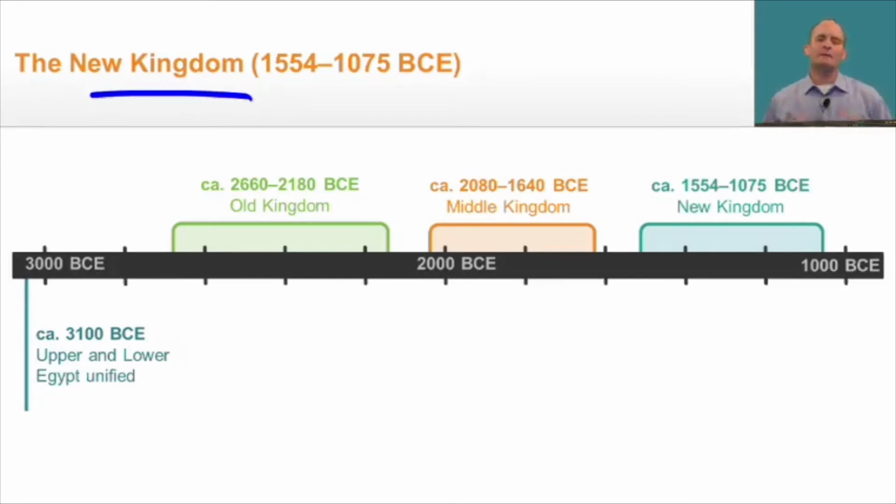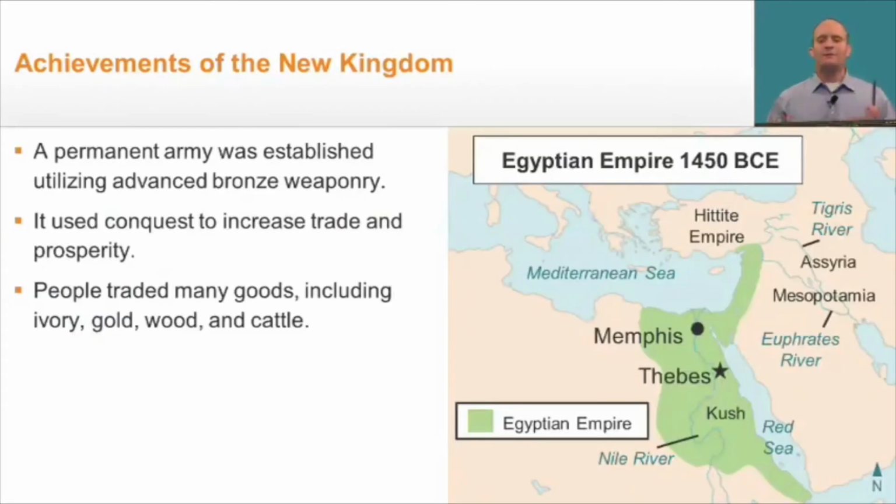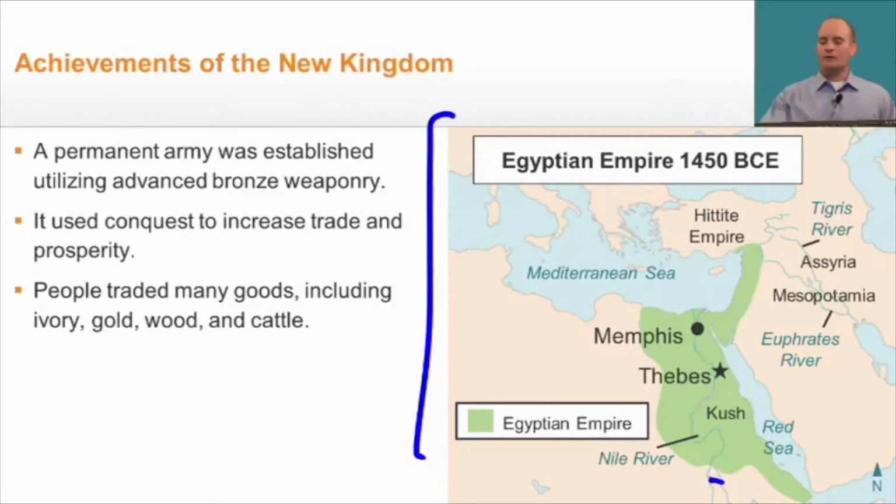Now, looking at the timeline, can you spot it? Well, it's not the Old Kingdom, it's definitely not the Middle, so that only leaves the New Kingdom, which came about after they were able to kick out the Hyksos, who had been ruling in Egypt for the years prior to the reign of the New Kingdom. This map right here can really show you the extent of the Egyptian Empire under the New Kingdom, where it goes all the way down here into southern Egypt, but it also goes into Mesopotamia as well.